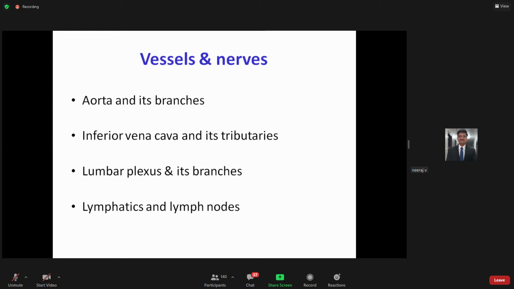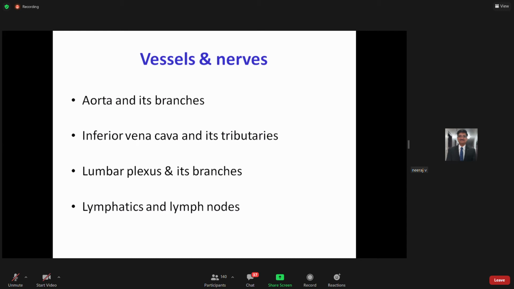Now, as I mentioned at the beginning of this session, this posterior abdominal wall is made of the bony part, the muscle part, and of course the fascia. So these three you need to understand.